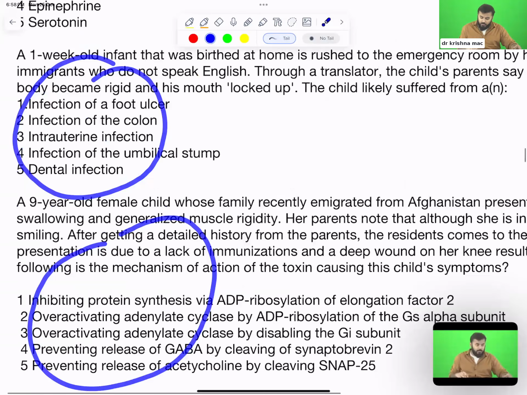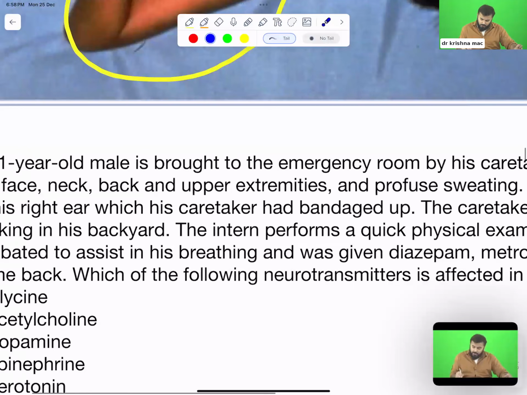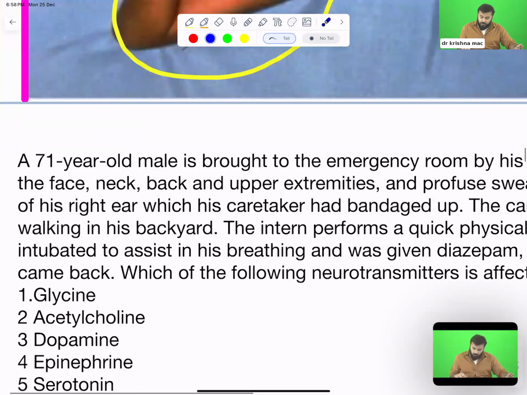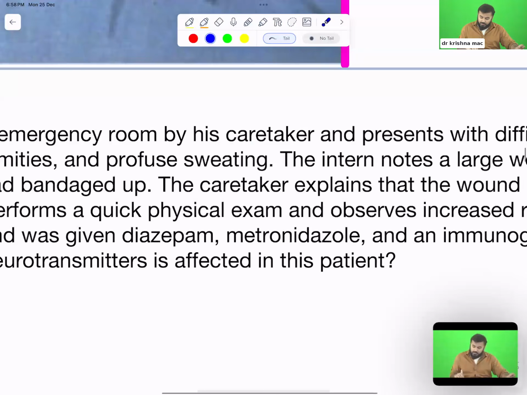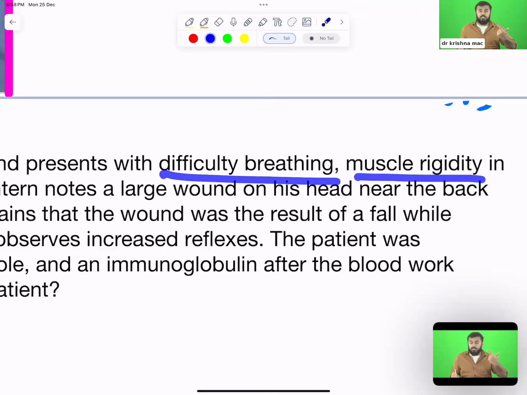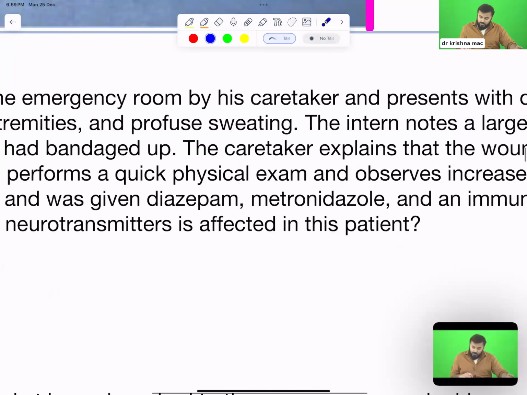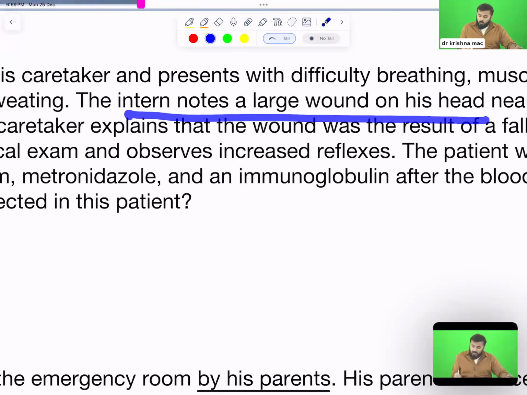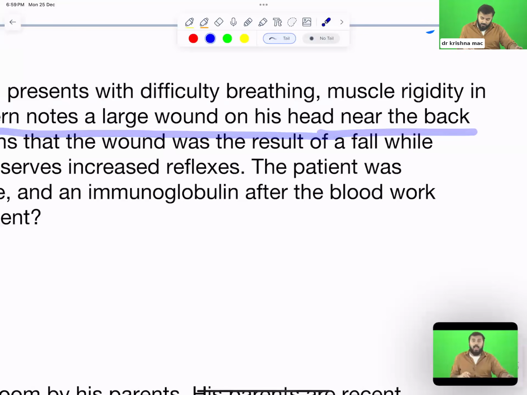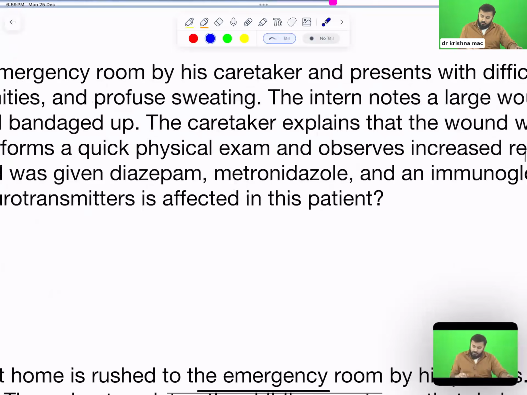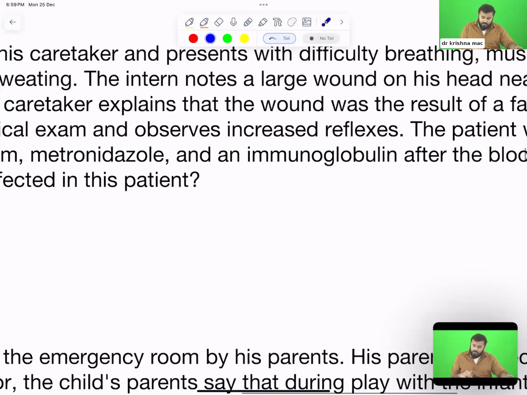A 71-year-old male is brought to the emergency room by his caretaker and presents with difficulty breathing and muscle rigidity. Muscle rigidity along with difficulty breathing, maybe muscle spasms. Face, neck, back, upper extremities, all of them are contracted, and profuse sweating. The intern also notices a large wound on his head near the back of his right ear, which his caretaker has bandaged up. The caretaker explains that the wound was a result of a fall while walking in his backyard.